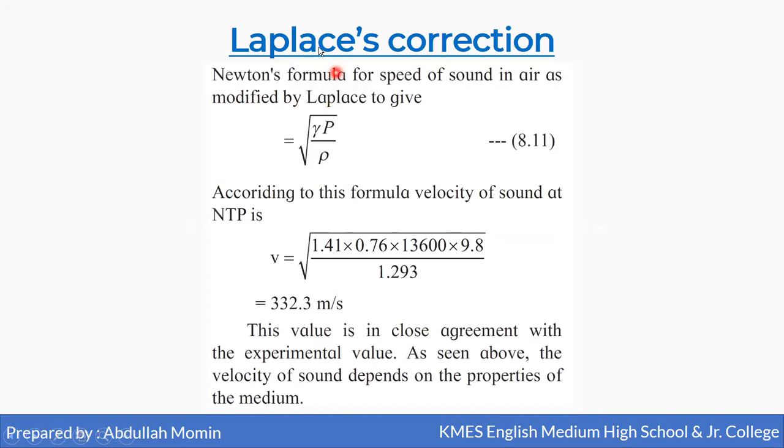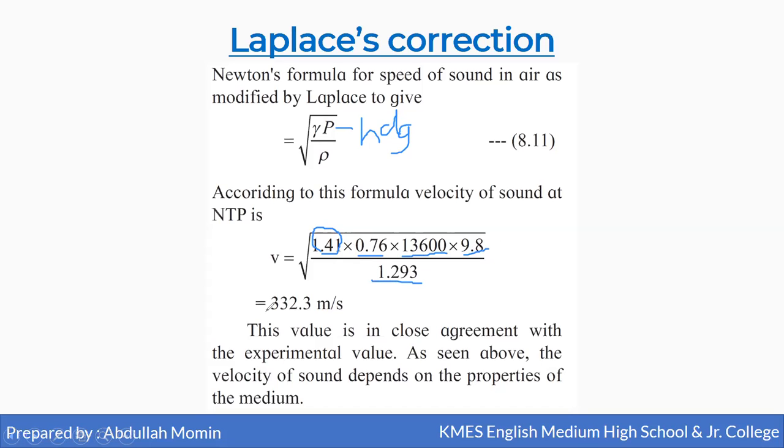Now Newton's formula for speed of sound in air as modified by Laplace gives us, instead of E, gamma P, and the value of gamma is 1.41. P is hdg, where h is 0.76, d is 13,600, g is 9.8, and rho is 1.293.